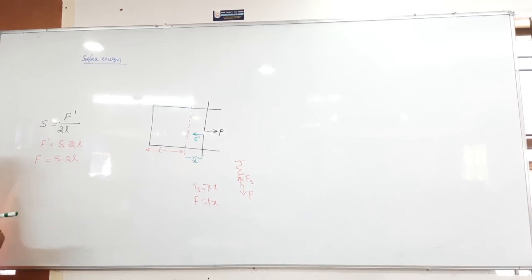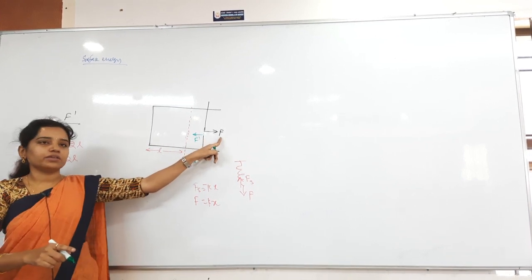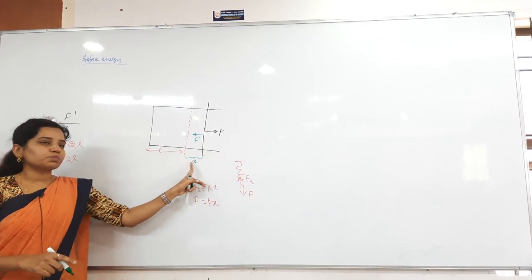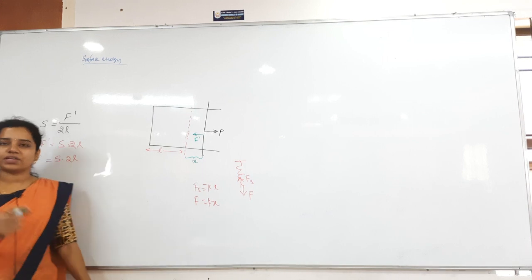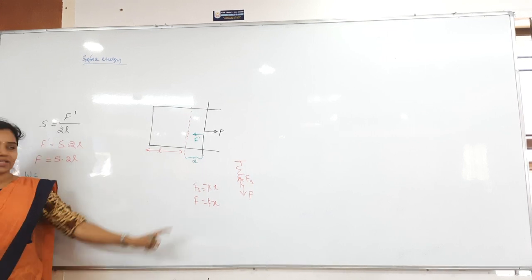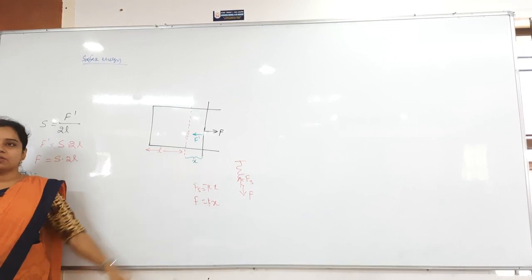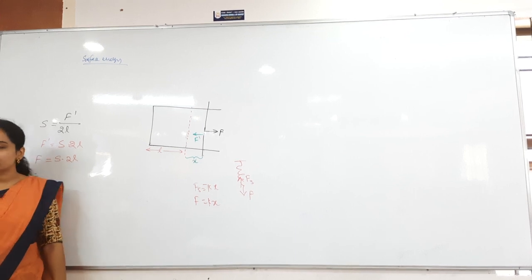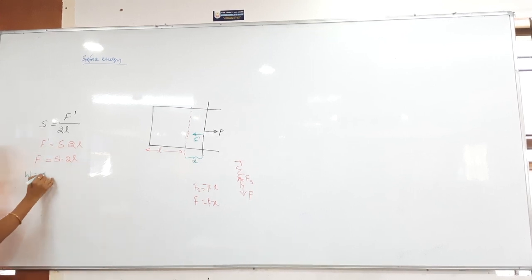Now I have to find the work done. So work done is equal to, what is the work done formula for us? Work done is equal to force into displacement. How much force are you applying here? F force. How much extra displacement are you doing? X is the displacement, very small. For the diagrammatic purpose I have shown it like this, but that will be dx only. So here W is equal to force into the displacement X, F into X. Now this is the work done I got.